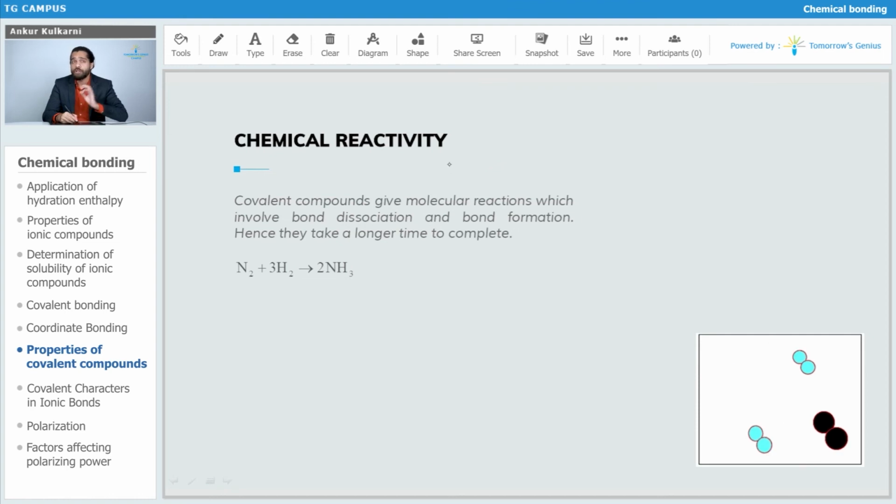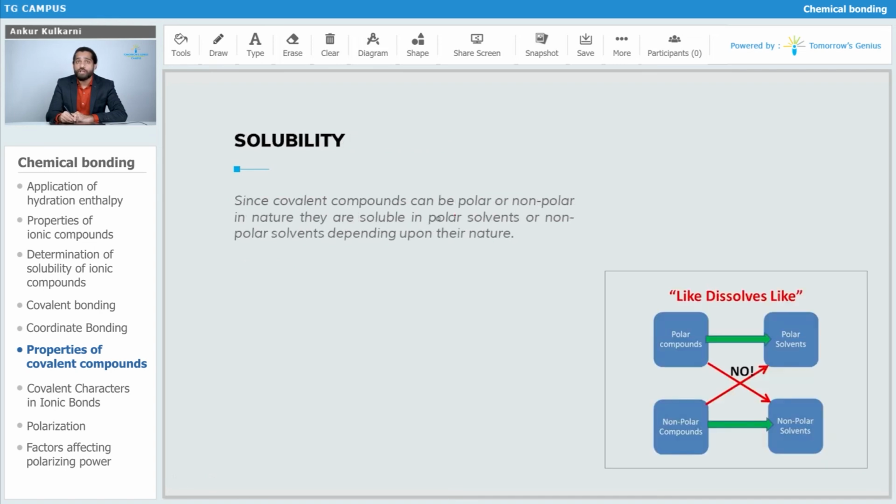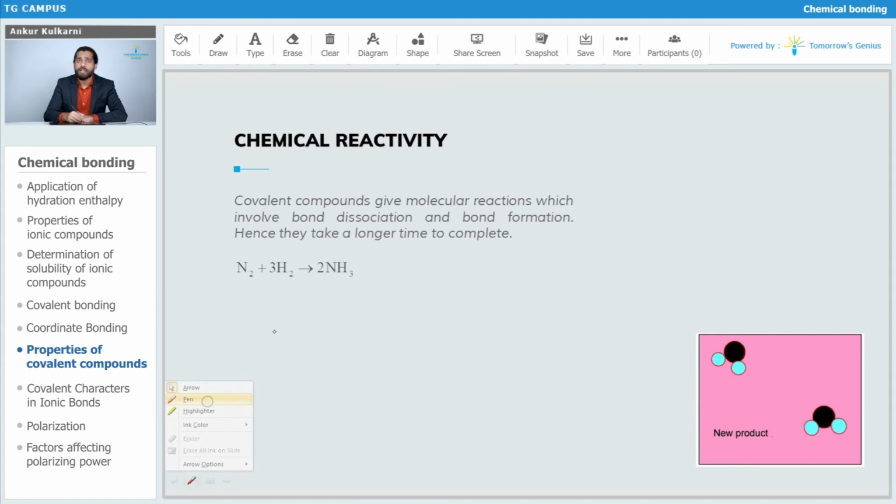Now let's talk about chemical reactivity, which is a very important point. Covalent compounds give molecular reactions which involve bond dissociation and bond formation. This is a very important point to note, that reactions of covalent compounds are generally bond breaking and bond formation type reactions, unlike ionic compounds.